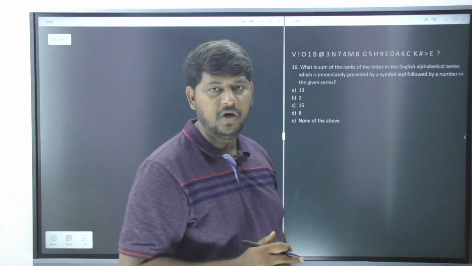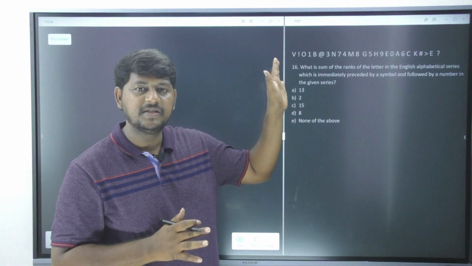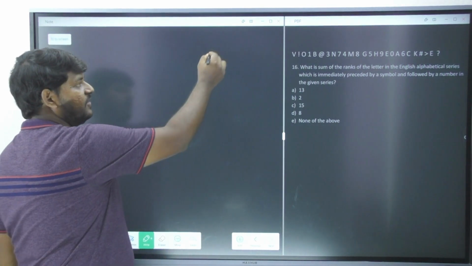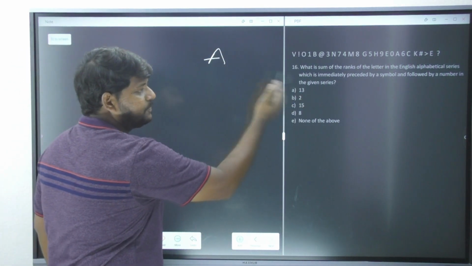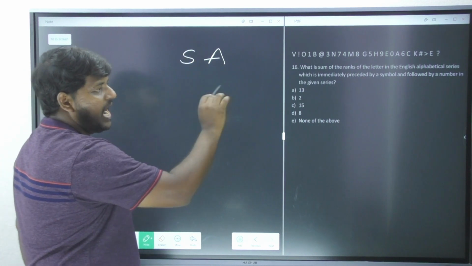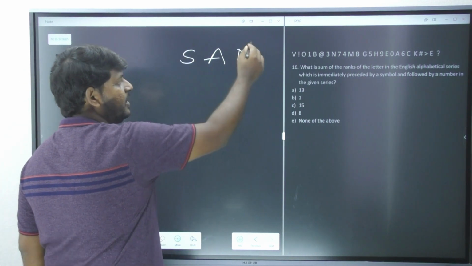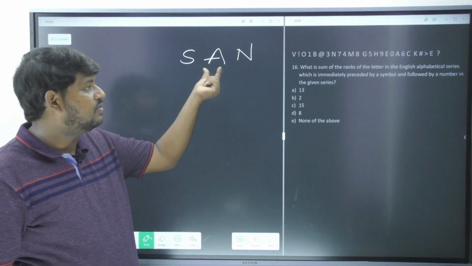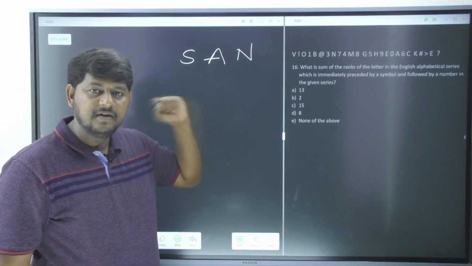In the sequence we have got alphabets. If any alphabet is preceded by a symbol and followed by a number, then he is asking us to tell the place value of that particular alphabet.